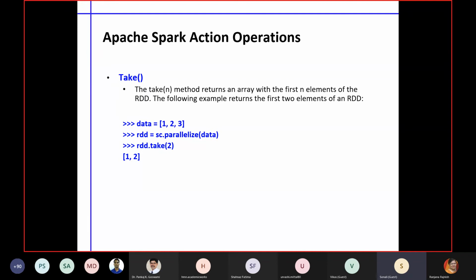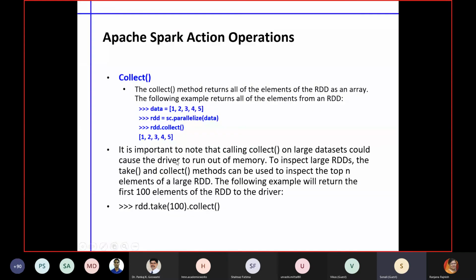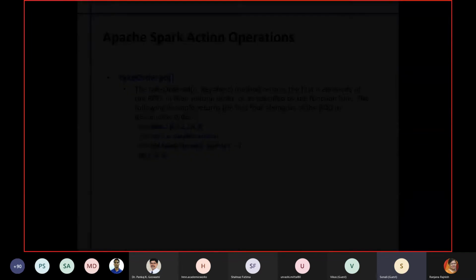Now come to the action operators. Because of limited time I should finish. Action operators are basically where we want to pick some of the observations. Take n means out of these unlimited streams, suppose you want to pick a particular count, maybe 500 streams or maybe 100 streams, you can get it with the help of this take operation. Similarly, a collection operation is there. It is the same thing: we can collect 100 readings or 200 readings and so on.